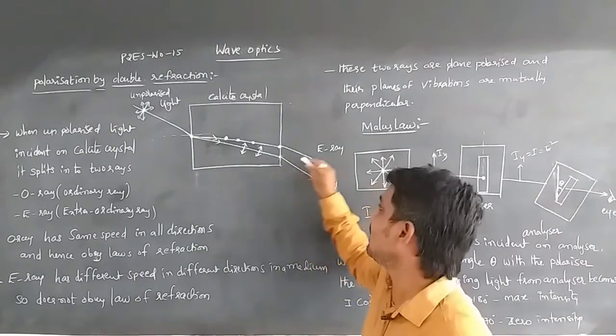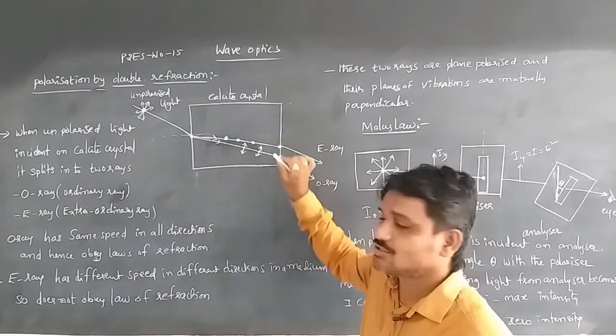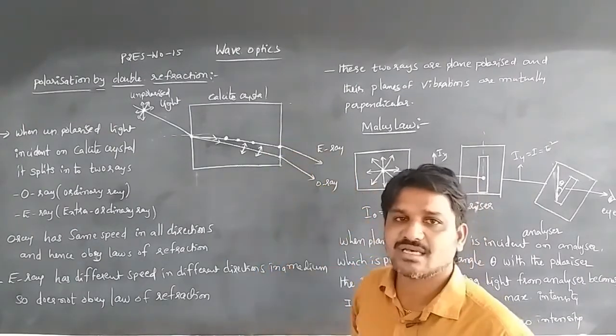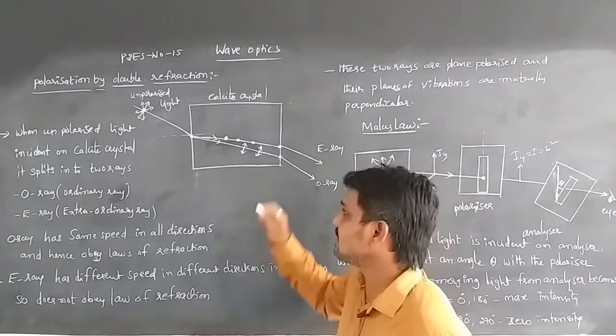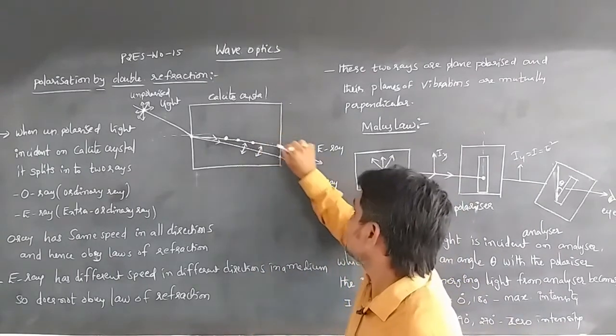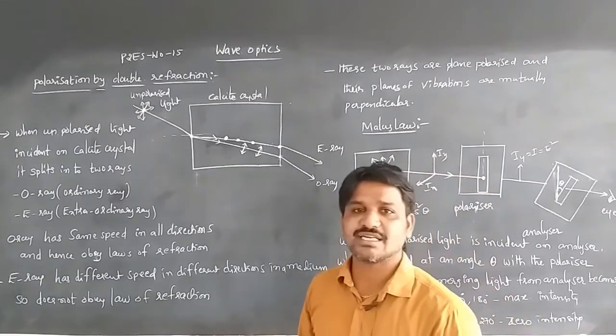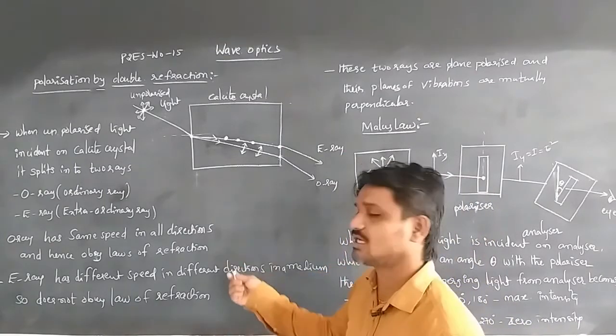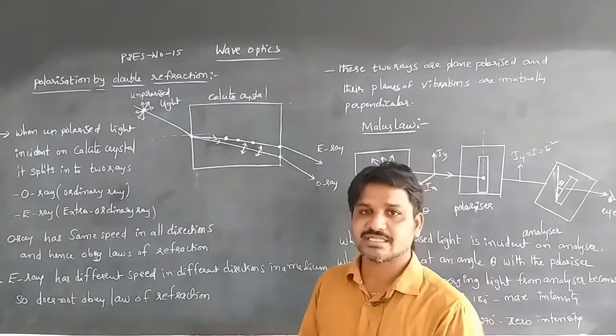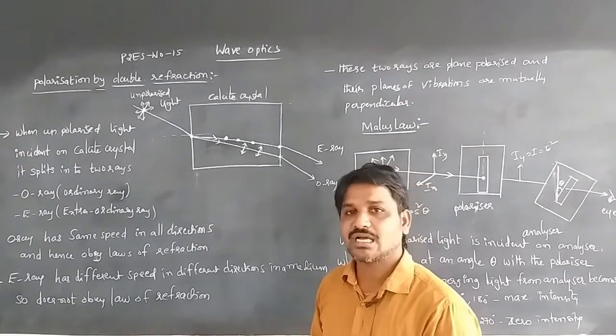The extraordinary ray does not obey the laws of refraction, because it has different speeds in different directions in a medium.